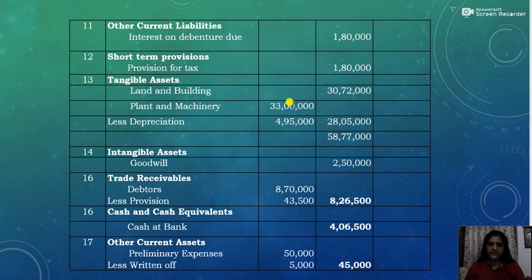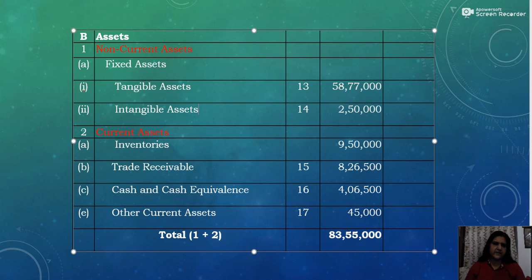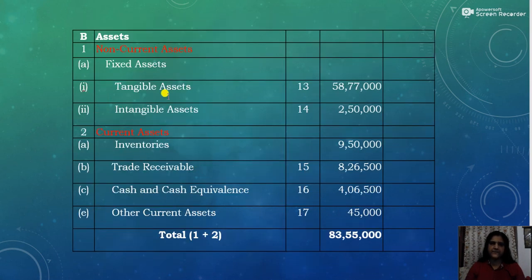Then plant and machinery 33 lakhs less depreciation, that is 15% depreciation. So less depreciation 4,95,000, and the difference is 28,05,000. So the total tangible assets come to 30,72,000 plus 28,05,000, that is 58,77,000. Then comes intangible asset. There is only one intangible asset, that is goodwill, 2,50,000. That also we wrote here. Then comes current assets.